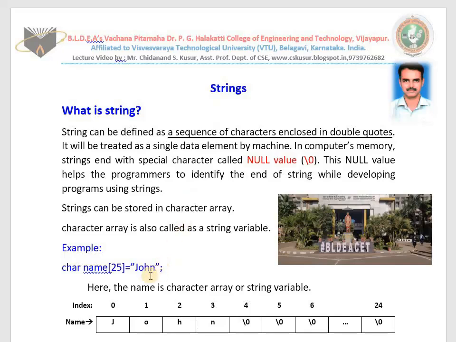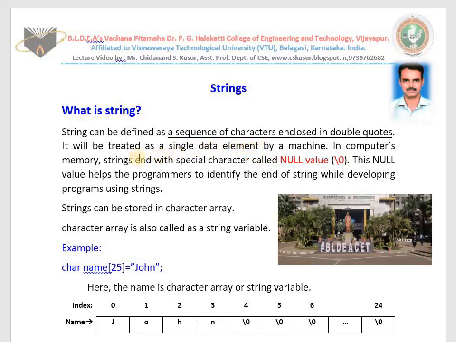Then what is a string? You can see here, John, a sequence of characters enclosed in double quotation marks. A string can be defined as a sequence of characters enclosed in double quotes. This sequence of characters will be treated by a computer system as a single data element by a machine.